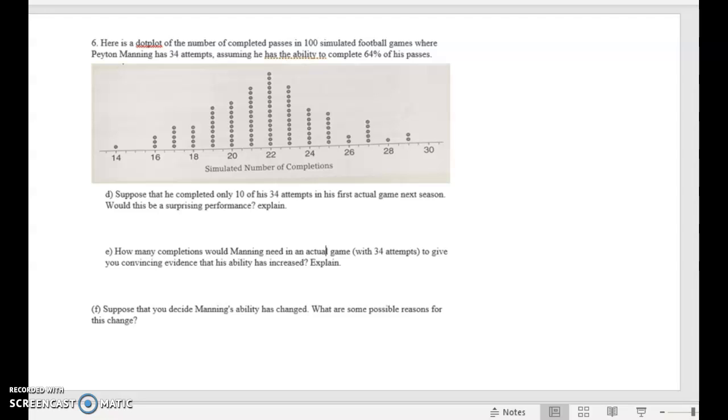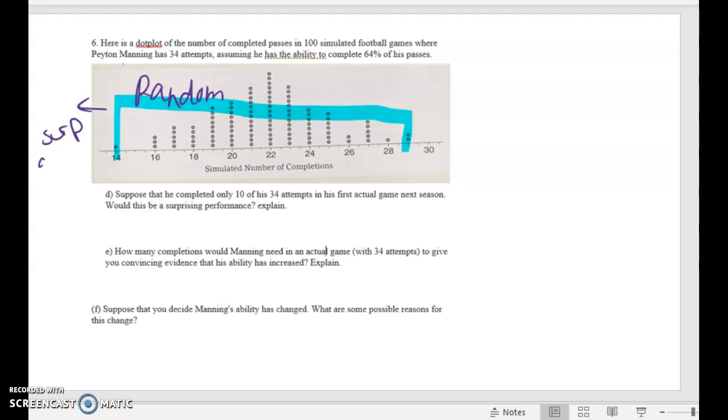Okay, for number 6, parts D, E, and F continued. I'm going to go over this one more time. So anything between 14 and 29 is considered something simulated by random chance. To the left would be surprising because that is his ability decreasing. And on the right of that would be surprising because that would be his ability increasing.